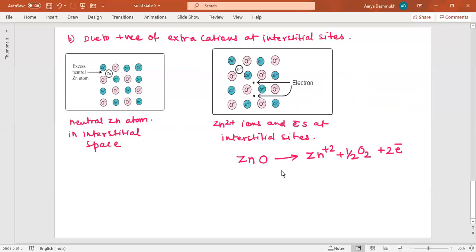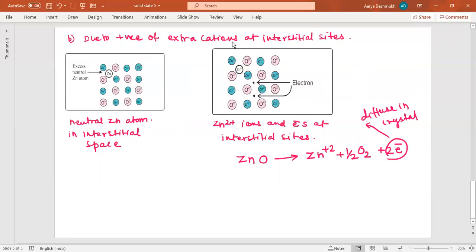And these two lost electrons diffuse into the crystal. So this is one way that excess zinc can be added. Instead of atoms, now if Zn 2 plus ions are added here, in addition to these ions, the 2 electrons are also added, and they occupy the interstitial position.